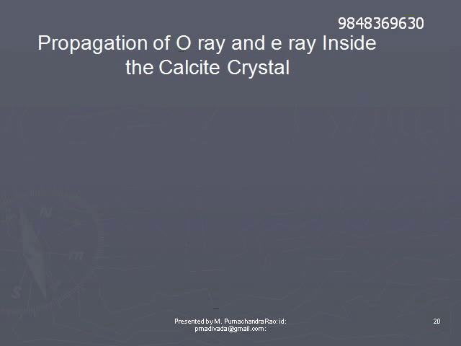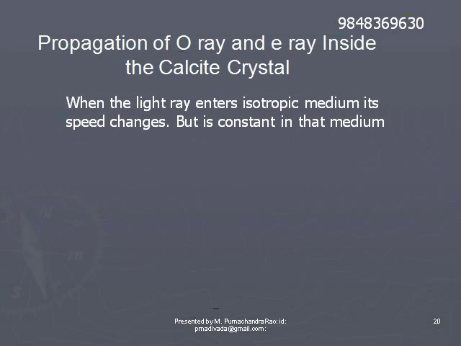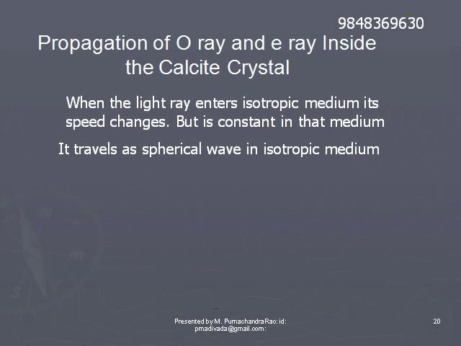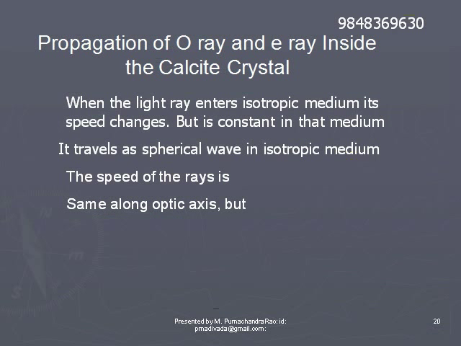Propagation of O ray and E ray inside the calcite crystal. Propagation of ordinary ray and extraordinary ray in the calcite crystal. When a light ray enters an isotropic medium like glass, it undergoes refraction and the refracted ray travels with constant speed in that medium. The secondary wavelets of this ray are spherical.